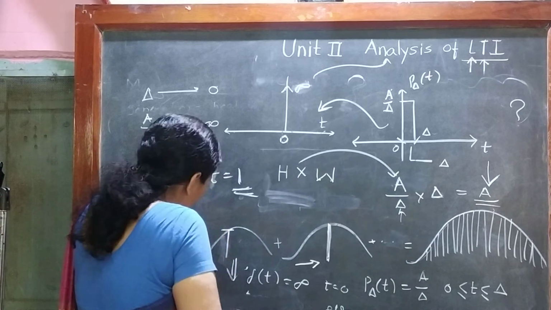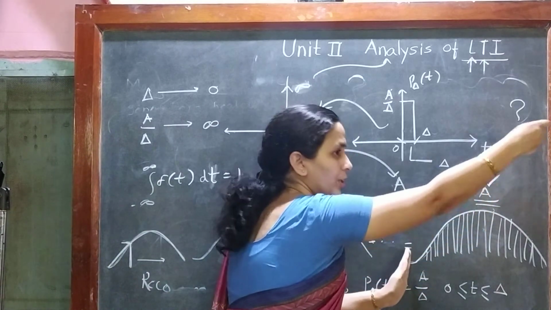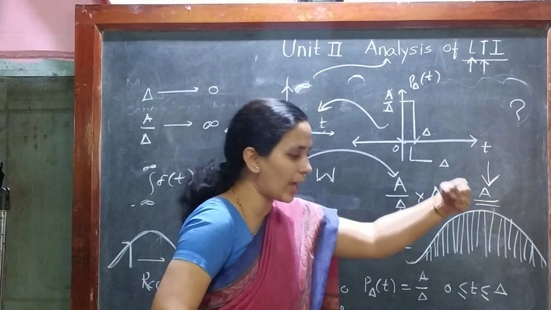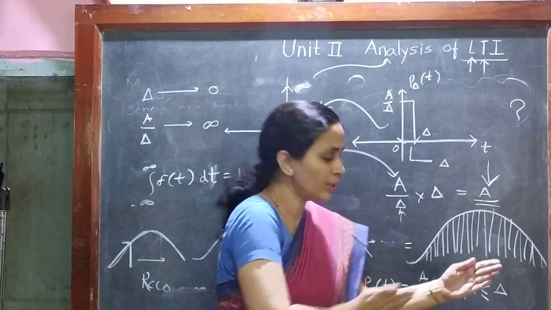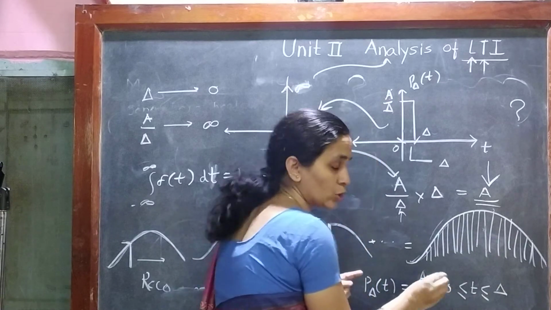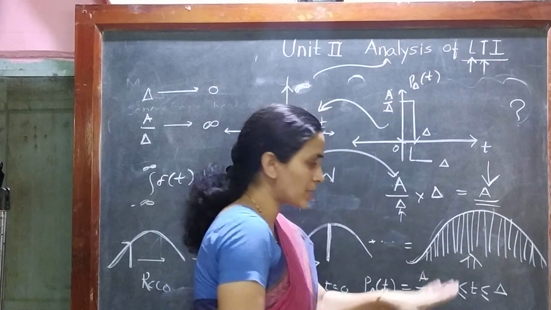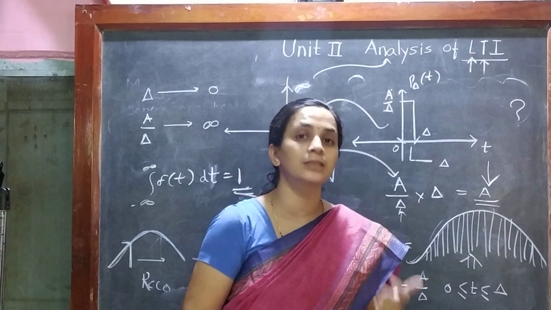And finally this plus this plus this plus this is going to give me this entire shape. I have scaled and shifted and finally added together. So this is how this complex pulse can be very well represented in terms of scaled and shifted impulses.